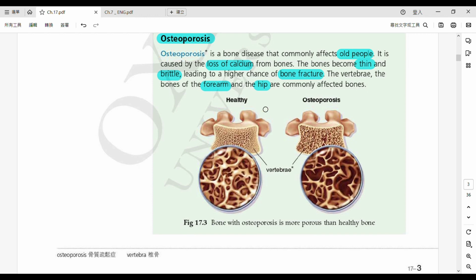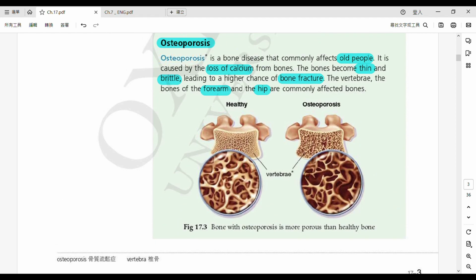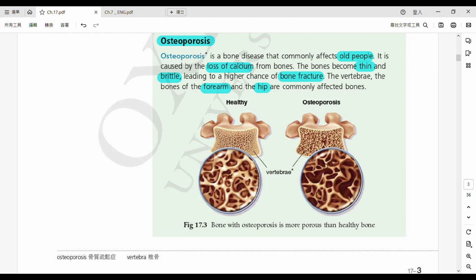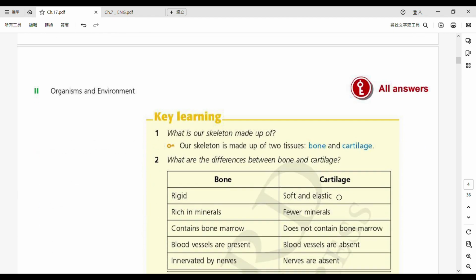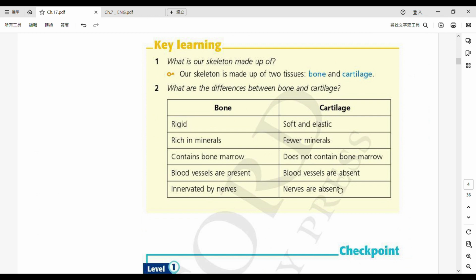Alright, so this is a diagram where you see compare a healthy person and a person suffering from the osteoporosis. You can see that there are a lot of more pores, 有好多嘅窿窿啦 pores. Okay, and the density is lower. Density 就係呢個密度啦。So lastly, this yellow diagram, this table is quite important, so please look at it yourself. I will revise it with you when we get in class.